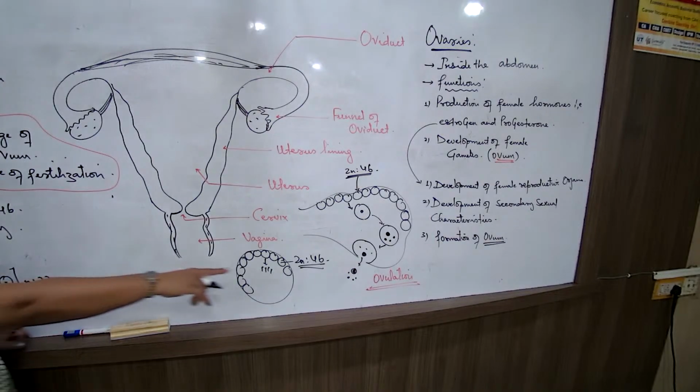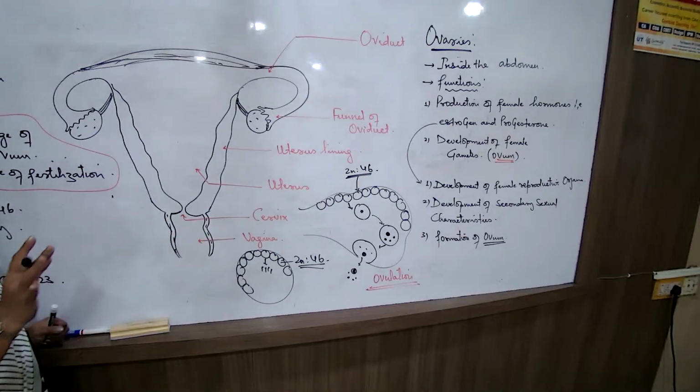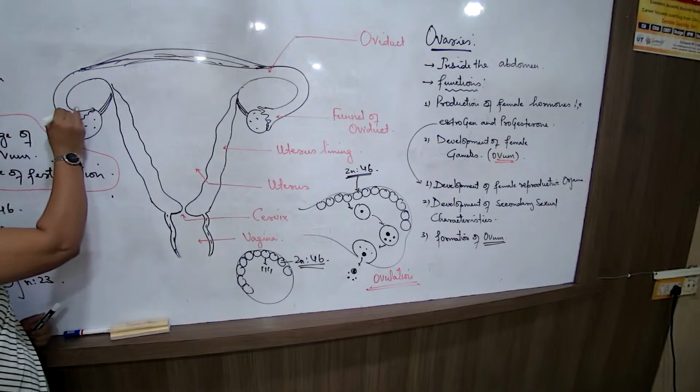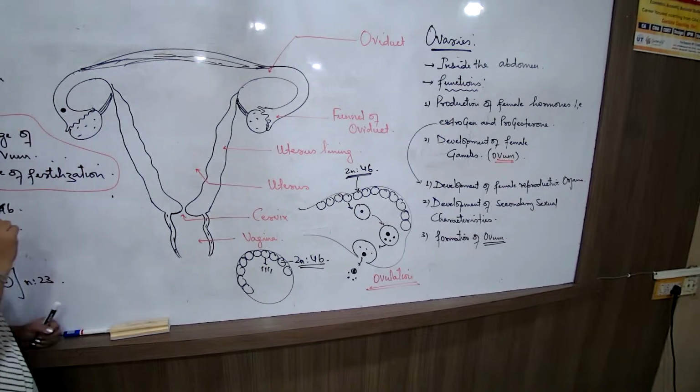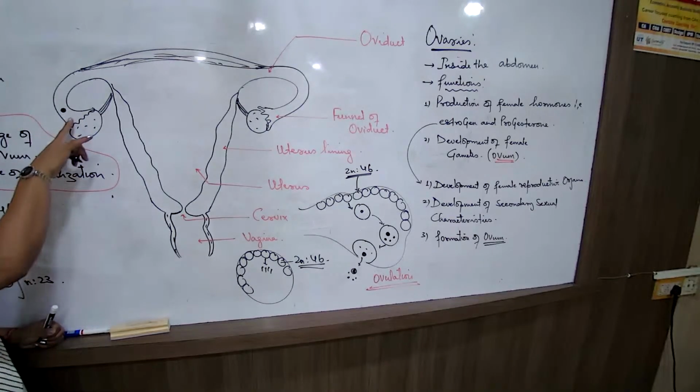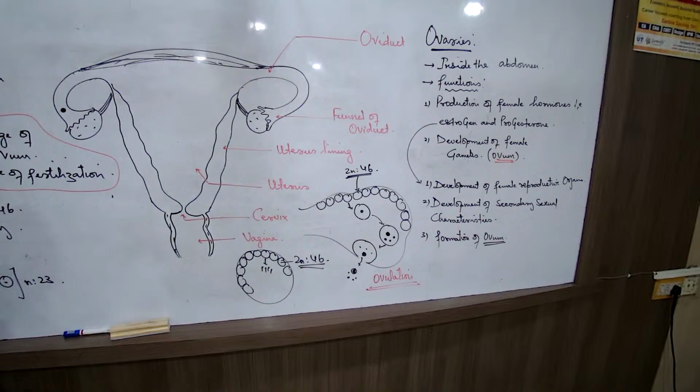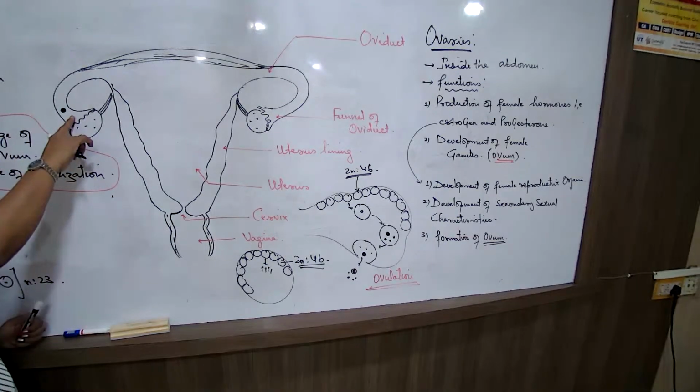So if this is ovulation, then after the release of the ovum, where will the ovum enter? The ovum will definitely enter into the fallopian tube, because the fallopian tube and the ovary are very closely associated. A funnel-like structure lies near the ovary, and there are fine cilia-like structures all over the inner lining. So the ovum will never get lost. The ovum from here enters here.